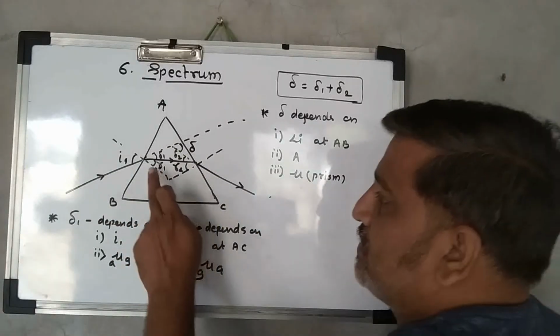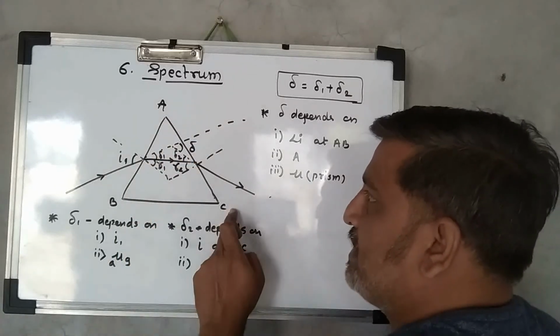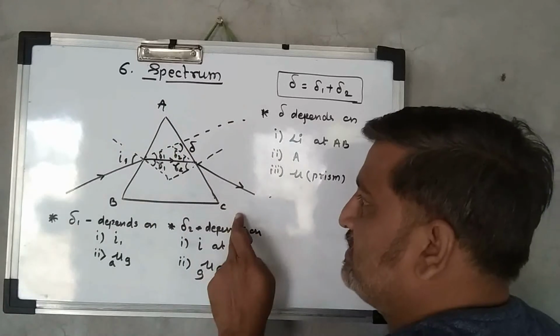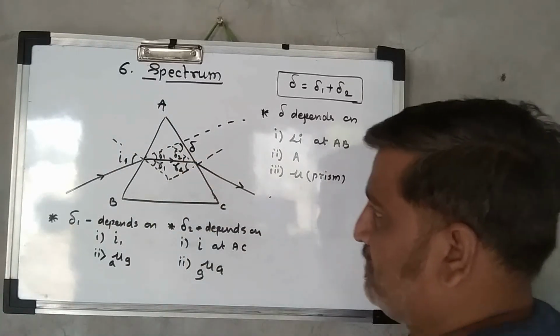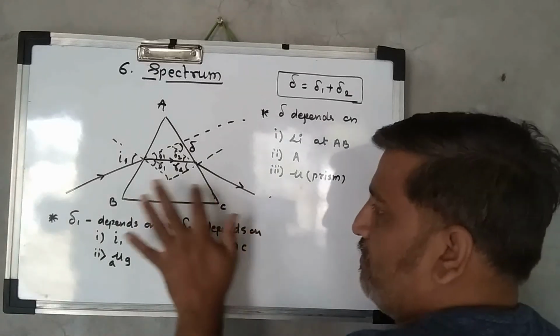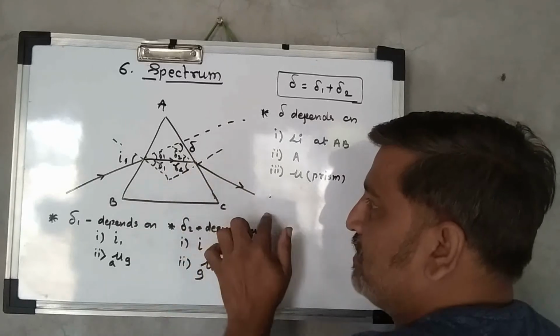Now this refracted ray in the prism suffers refraction a second time at the face AC and emerges out of the prism, from glass to air. Glass to air means denser to rarer, so it bends away from the normal.